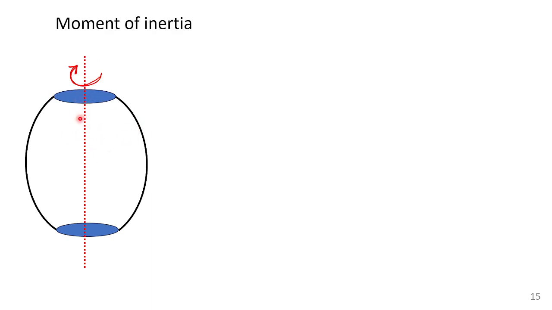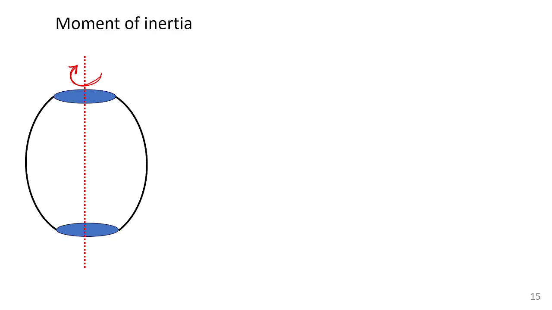The speed of the rotation depends on two factors. One is the mass of the body. The more mass, the less speed of rotation. You agree with me? If I apply a fixed force on the body, the more mass means less speed of rotation. Any other factor? Can you tell me any other factor? Okay, then I will tell you.